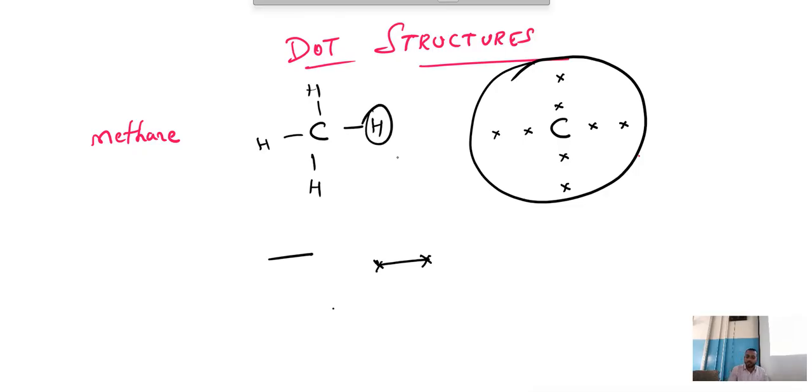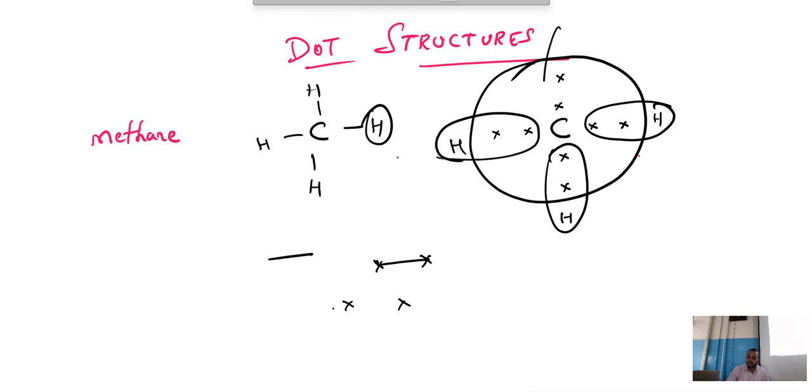Now here we have H. We have H, right? Earlier we used to write H here, now also write H. For one H how many dots are needed? 2 dots are needed. So this is one H. This is one H. This is one H. This is one H. Now this is the dot structure for methane. Understood how to draw the structure?